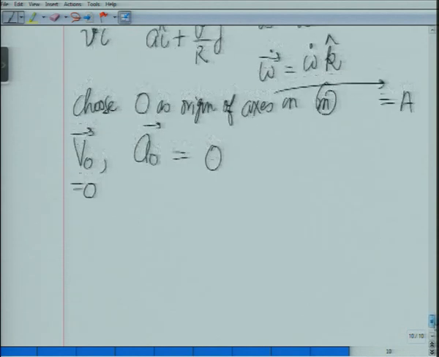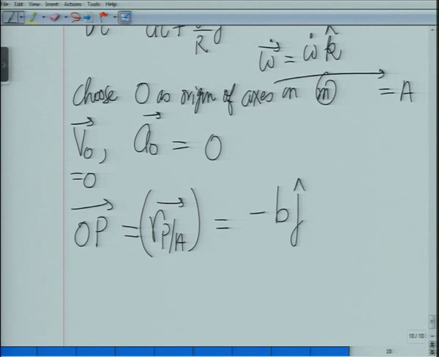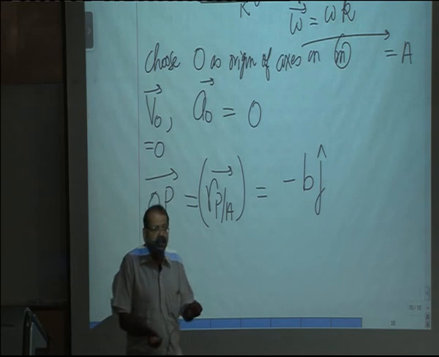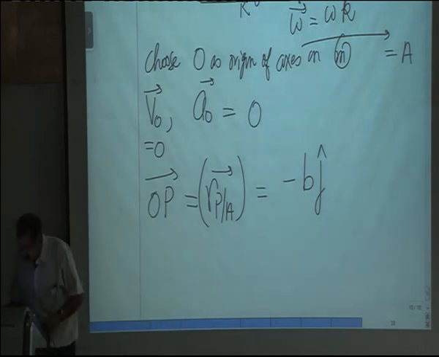And then, just from the geometry, I should be able to write the vector RPA, which will be equal to minus B j. Now what you will realize is I have worked out all the masalas for this recipe.